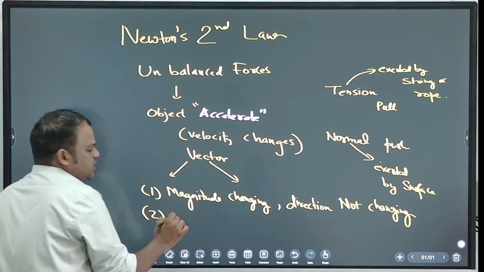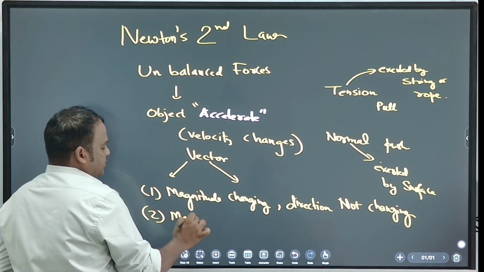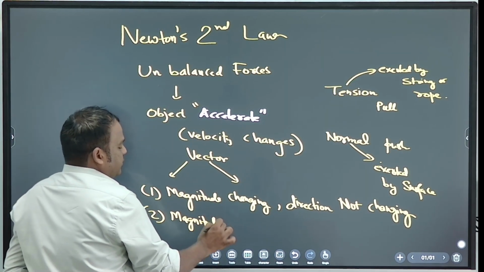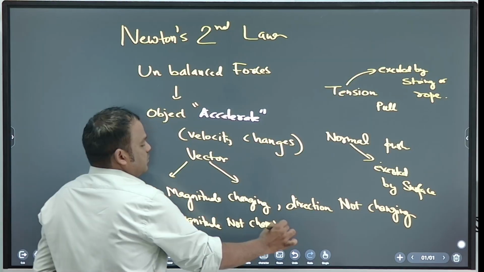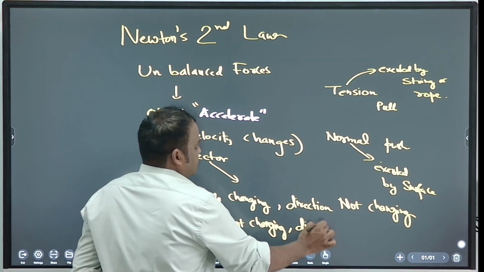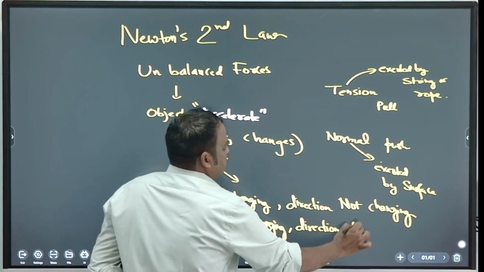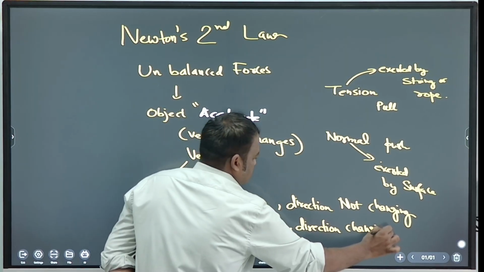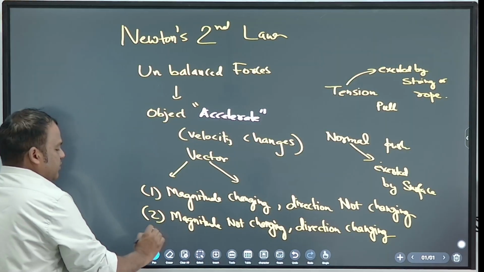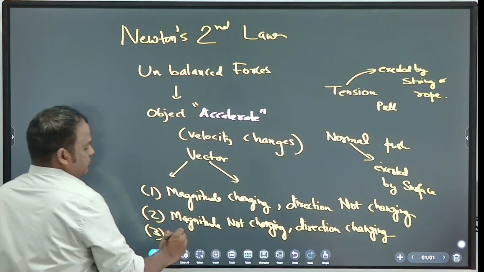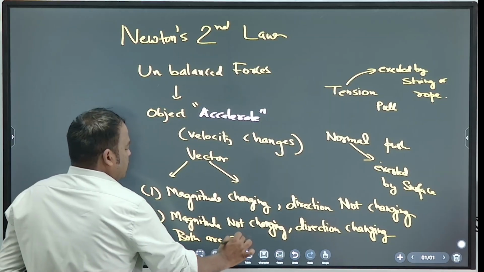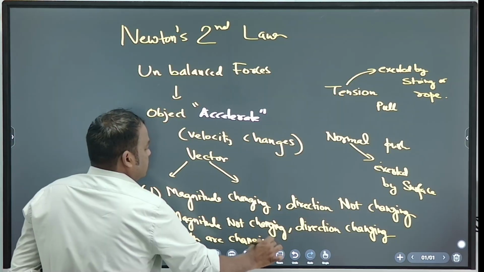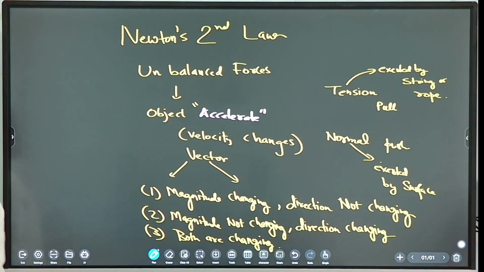Magnitude not changing, but direction changing. What is the third? Both are changing. Correct. So when velocity changes, it has three meanings.